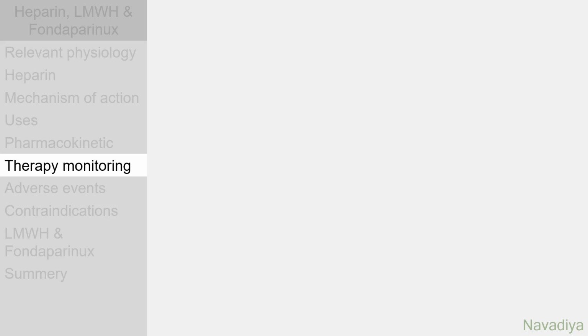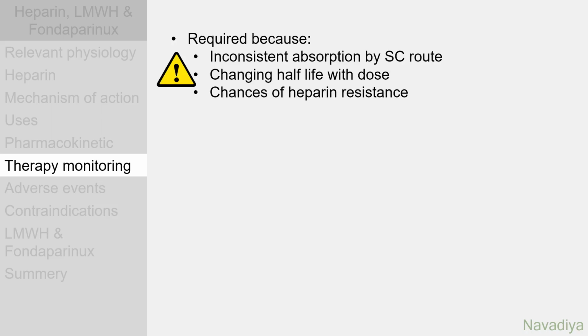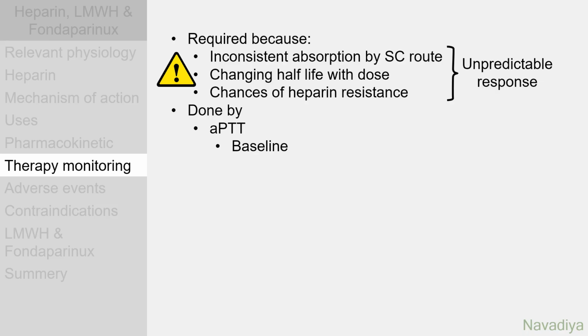Coming to the monitoring of heparin therapy. Because of the inconsistencies in its pharmacokinetic profile, like its inconsistent absorption through subcutaneous route, changing half-life with dose, and chances of resistance, heparin produces unpredictable response. So monitoring is required with heparin therapy, especially in the beginning. It is done by measuring APTT from time to time. First it is measured before starting the treatment to get a baseline value, and then it is maintained 1.5 to 2.5 times that baseline value during the treatment.